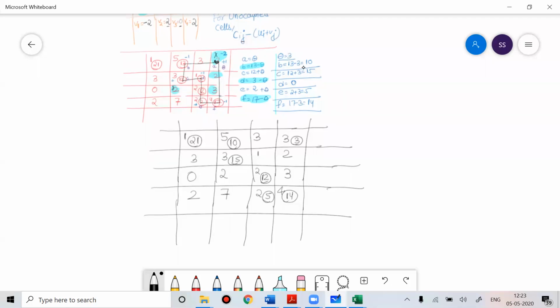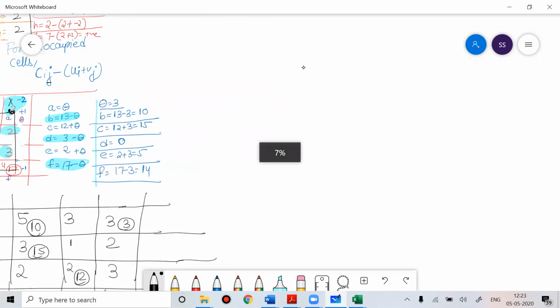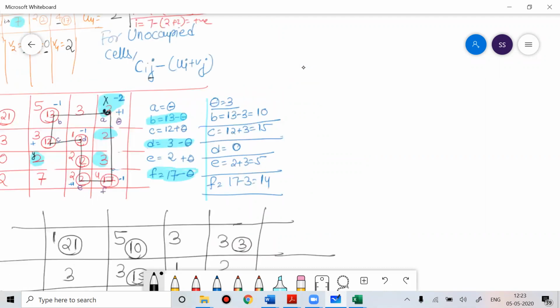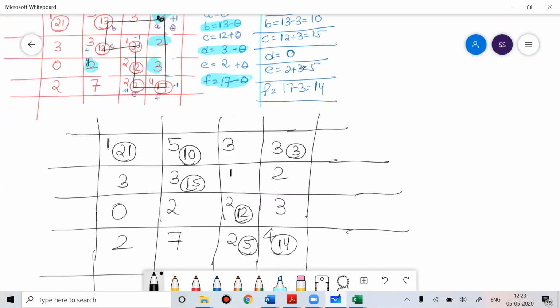Then this was 1. What was the value 1 had? So 1 was 3. Acha. That 3 I made 0. Then 2. Then this was 2. Then 2, 12. It went above it. 2 and 2 become 5 and 4 become 14.